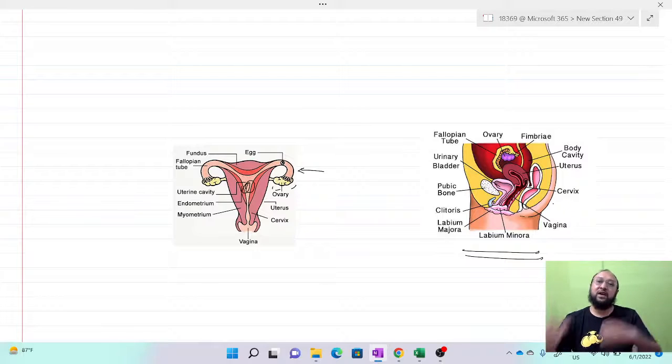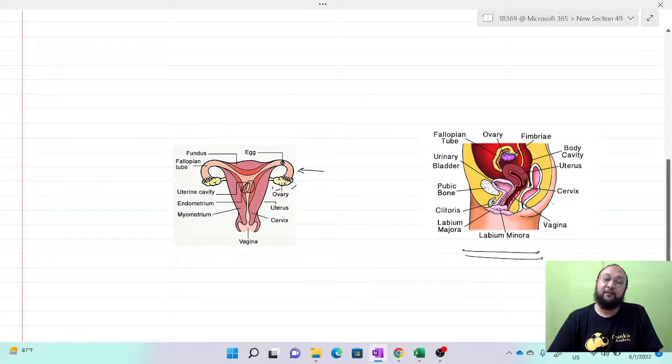In the fallopian tube, at the last ending near the ovary, you can see the fimbriae. Then there is the urinary bladder, which collects urine filtered and formed in the kidney, the pubic bone, and the clitoris.